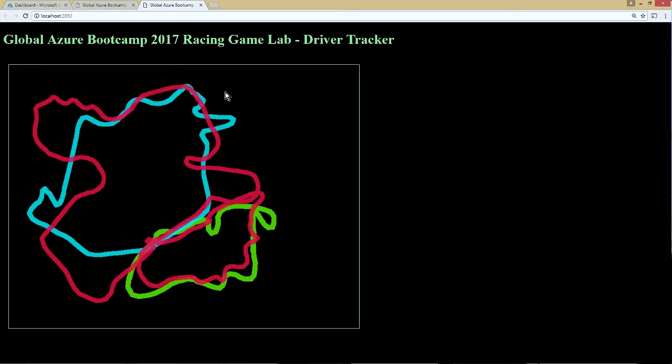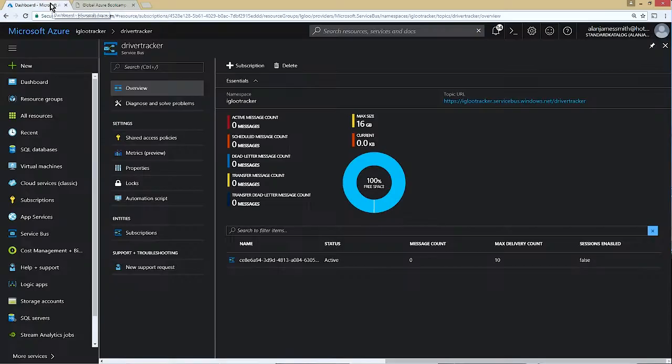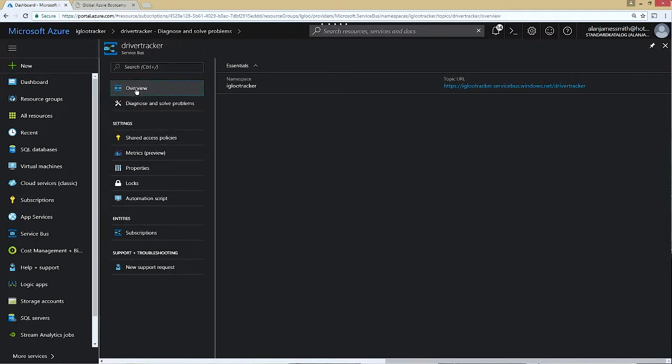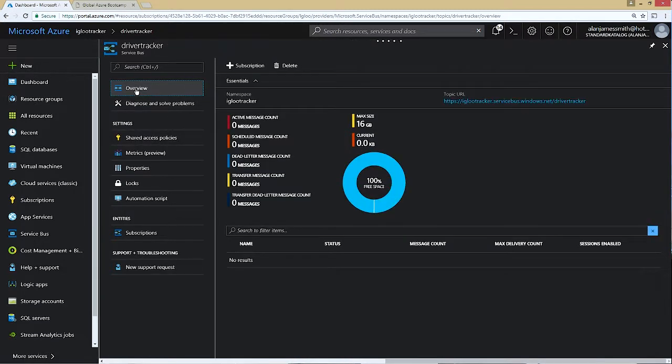And that should generate a second subscription in here if I do a refresh. So hopefully we should now have two subscriptions present there with globally unique identifiers.